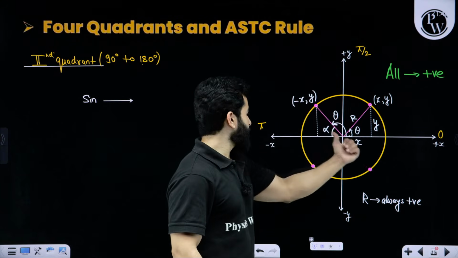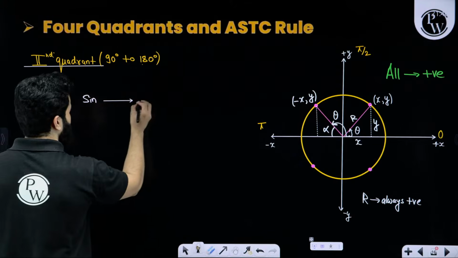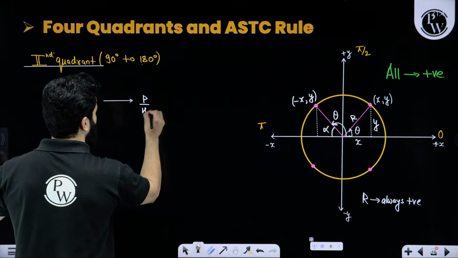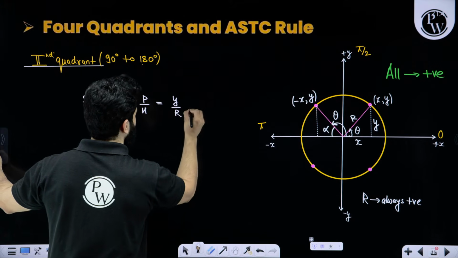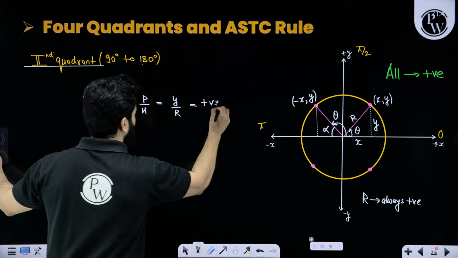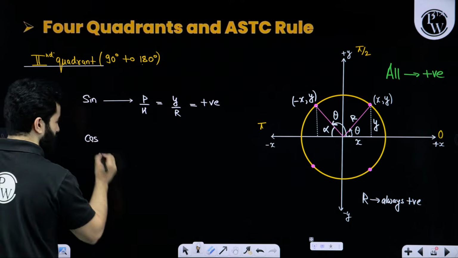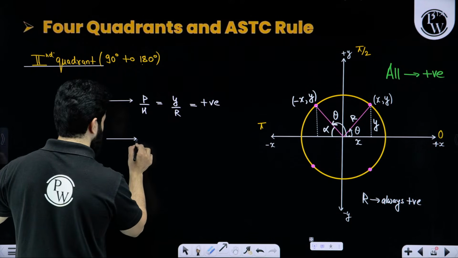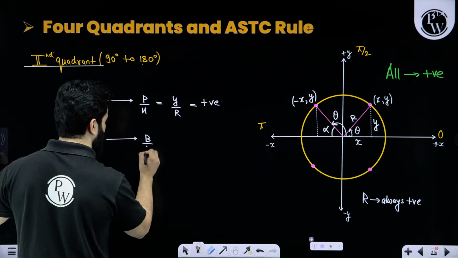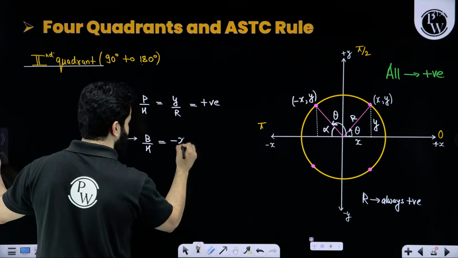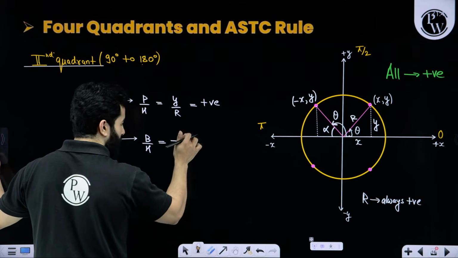Y-axis is positive, x-axis is negative. So sine is perpendicular upon hypotenuse. Perpendicular is y, hypotenuse is r. This is positive. When you talk about cos in the second quadrant, cos is base upon hypotenuse. Base is minus x, r is positive.